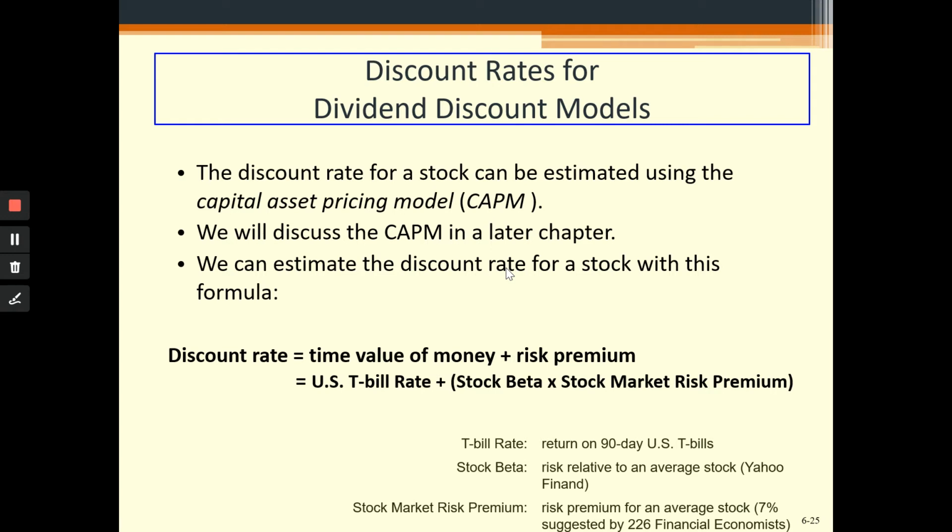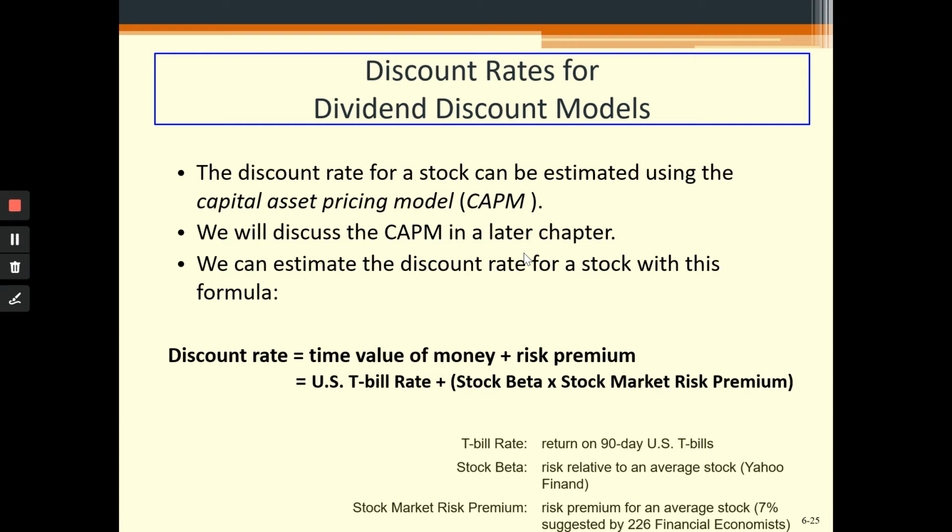So the discount rate is simply based on CAPM, and from your introductory classes or financial management classes, you know the capital asset pricing model gives you the required rate of return on a risky asset, and this required rate of return on a risky asset is equal to the risk-free rate of return plus the risk premium, the risk which you are taking by investing in the risky asset.